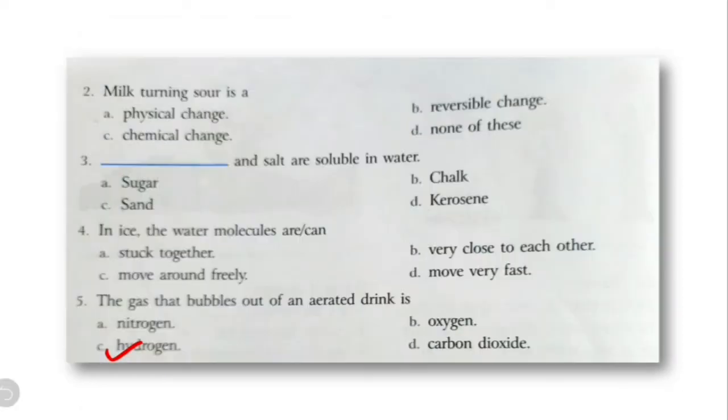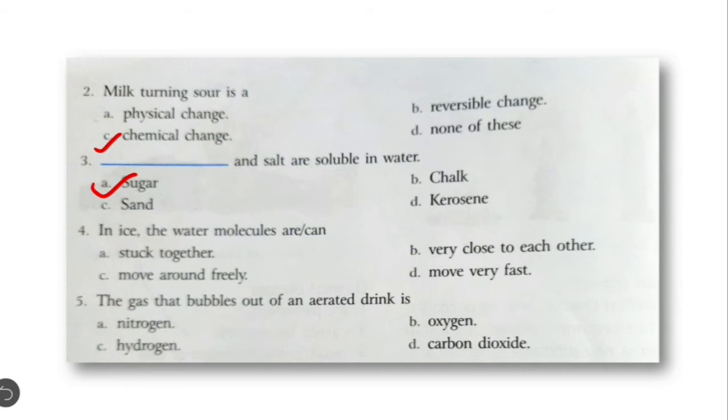Let us see the next question. Milk turning sour is a physical change, reversible change, chemical change, or none of these? Now, milk turning sour means that there is a chemical change. So the other three options are wrong. The correct option is C, which is chemical change. Question number 3. Sand and sugar, which is soluble in water? Obviously, sugar is the correct answer because sand, chalk, kerosene don't get dissolved in water.